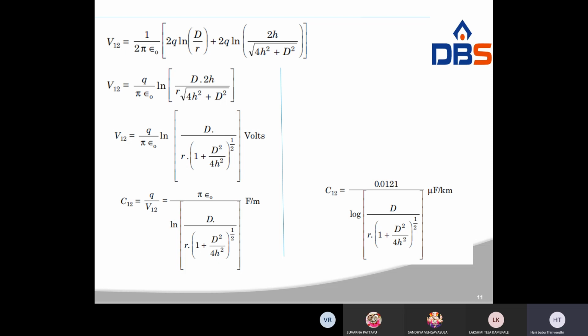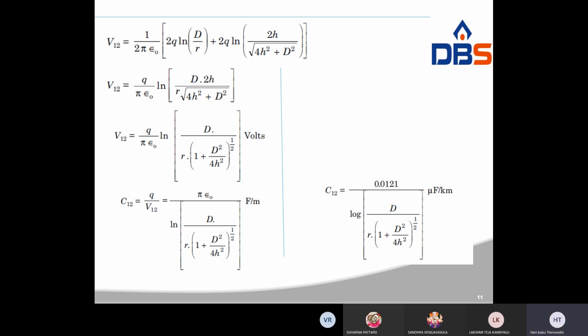For that, you determine the capacitance C_AB or C_12 equal to q by V_12. Q cancels, giving pi epsilon naught by log of 2hd by r times the square root of 4h square plus d square.